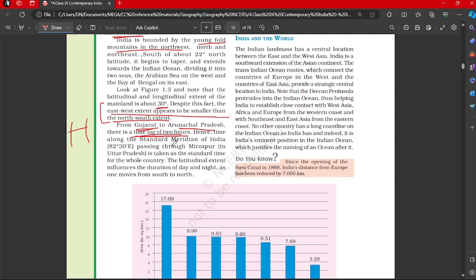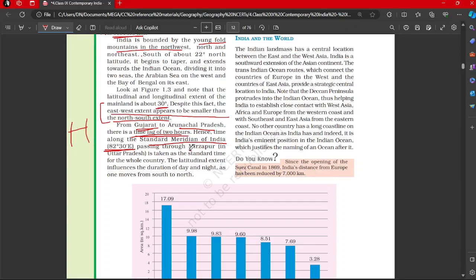Hence, time along the standard meridian of India, 82 degrees 30 minutes east, and again a good figure that you should know, is the standard meridian of India. Which are the important cities and states through which this standard meridian passes? These are some of the factual GK facts that will help you in all kinds of exams, directly or indirectly.